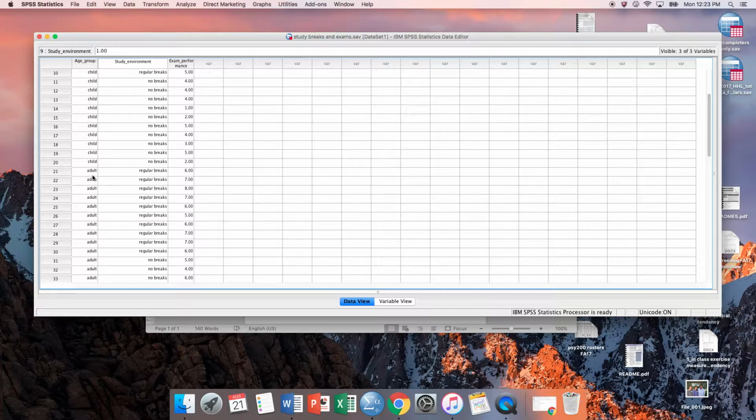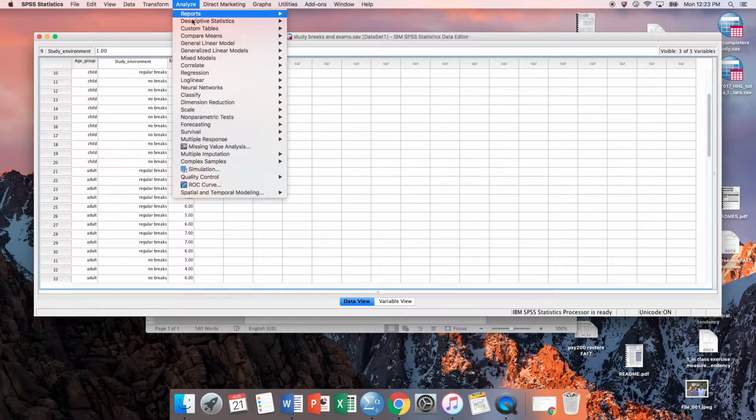And then let's go down here and assume that this is another participant who is in the adult group, assigned to regular breaks with an exam score of 6, and an adult in the no breaks group with the exam score of 5. So I find this a useful way to always orient yourself to the data and make sure that you know exactly what each variable represents before you do your analysis. It makes everything a lot easier.